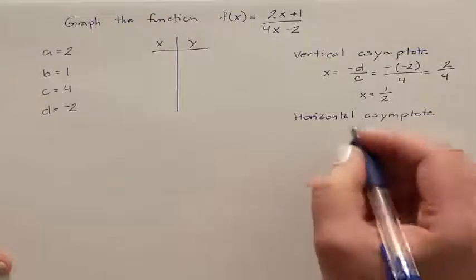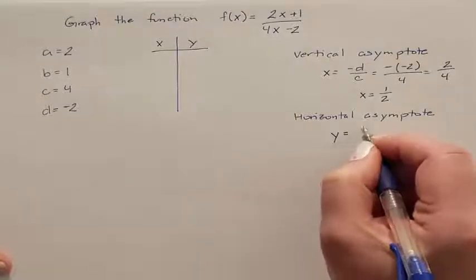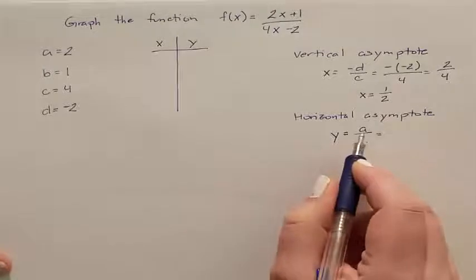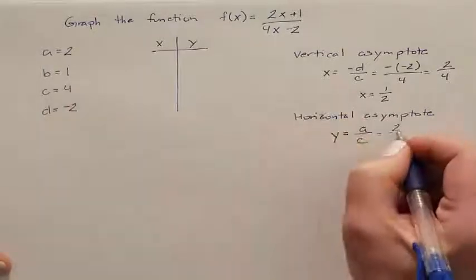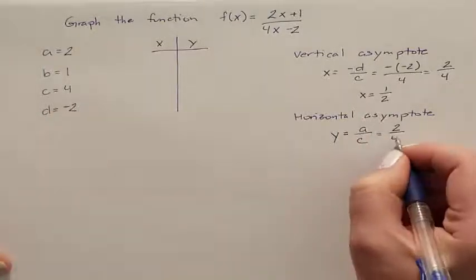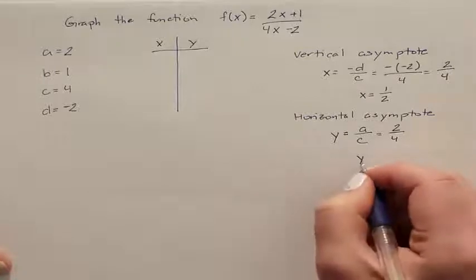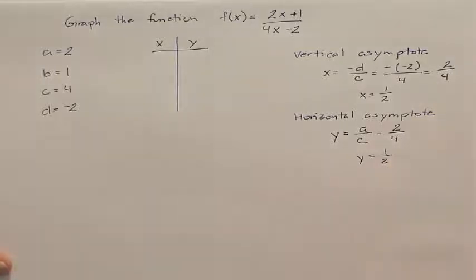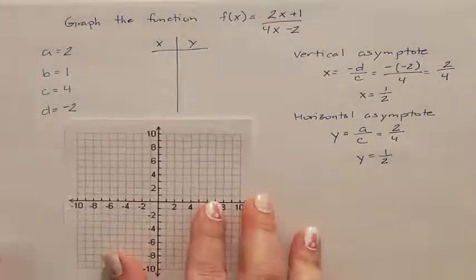My horizontal asymptote is the equation y equals a divided by c, where a is 2 and c is 4. So 2 divided by 4 is 1/2. So my horizontal asymptote is also 1/2. So we need to get our graph paper, and we're going to need to graph this.